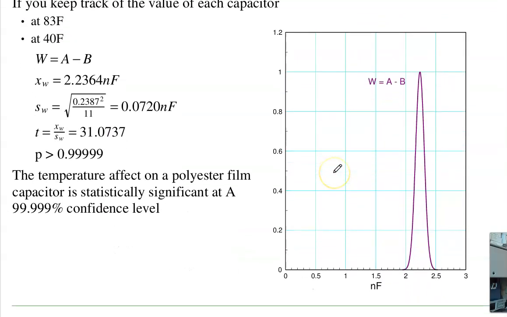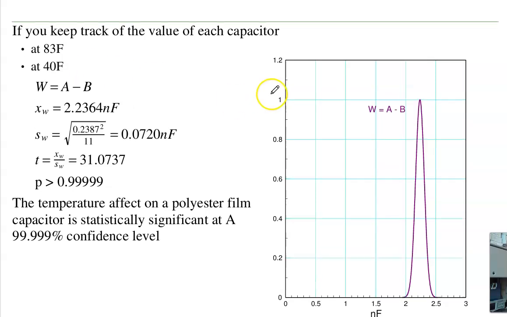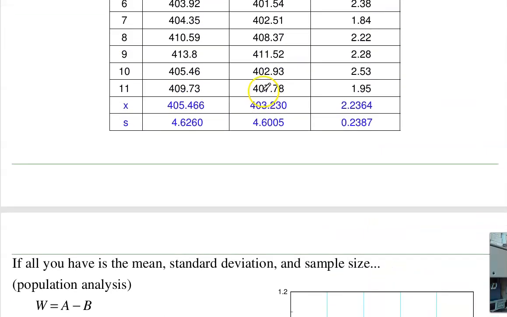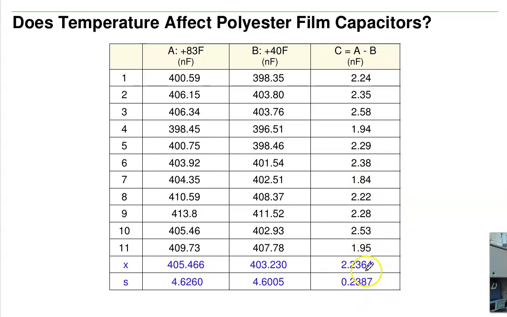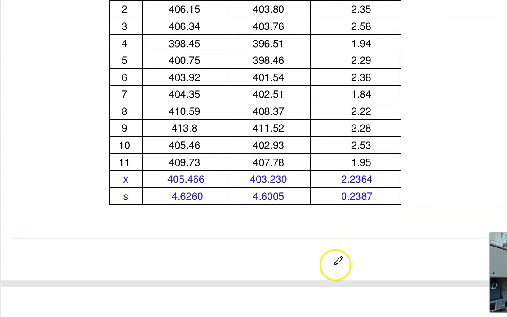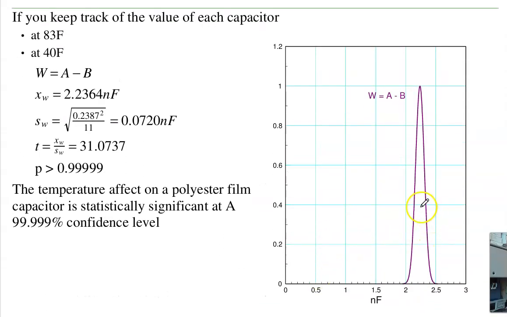If I analyze each capacitor separately, the difference between 83 and 40 degrees, take this data right here, it's got a mean and standard deviation. That gives me this distribution.